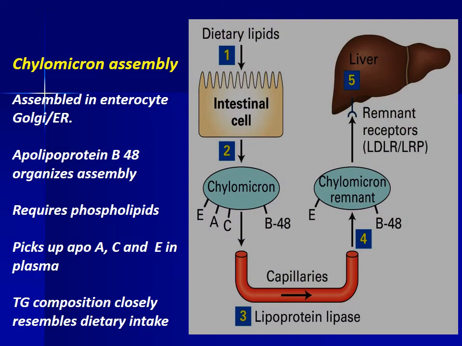Chylomicron assembly. Chylomicrons are assembled in the enterocyte in the Golgi apparatus and ER. Apolipoprotein B48 organizes the assembly of chylomicrons. It requires phospholipids. They pick up ApoA, C, and E in plasma. Triglyceride composition closely resembles dietary intake.